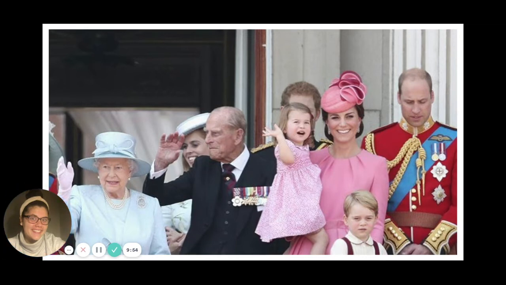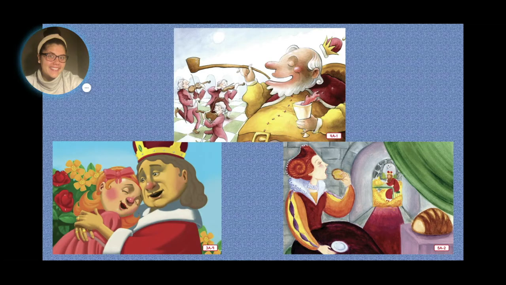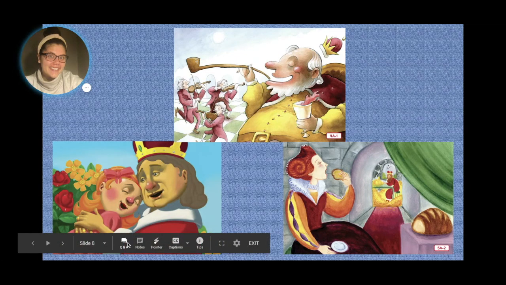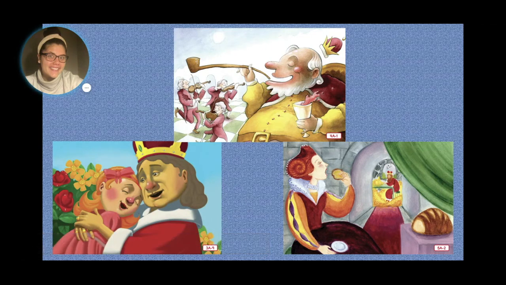Good job, friends. Okay, Cubs, here we have some pictures from this unit's read alouds. Here we have a photo from King Midas. Here we have a photo from the nursery rhyme Old King Cole. And here is a photo from Sing a Song of Sixpence.